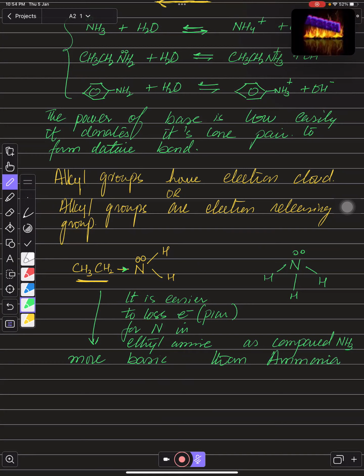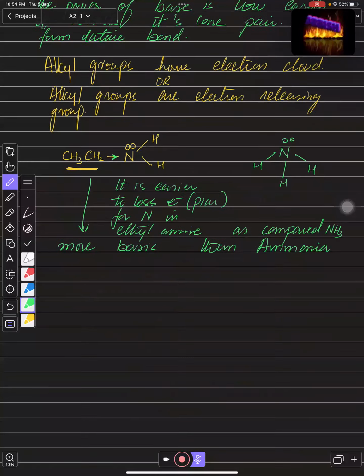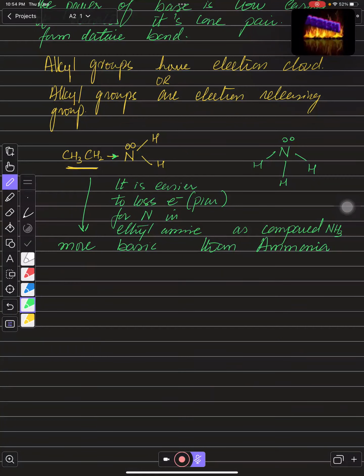Yes, sir. And one more thing, if you talk about phenylamine, phenylamine is like this: we have a benzene ring and we have delocalized pi bonds inside, and this carbon is attached with nitrogen and this nitrogen is attached with hydrogen, and we have a lone pair on nitrogen, so it will be like this. There is a bond over there, right?